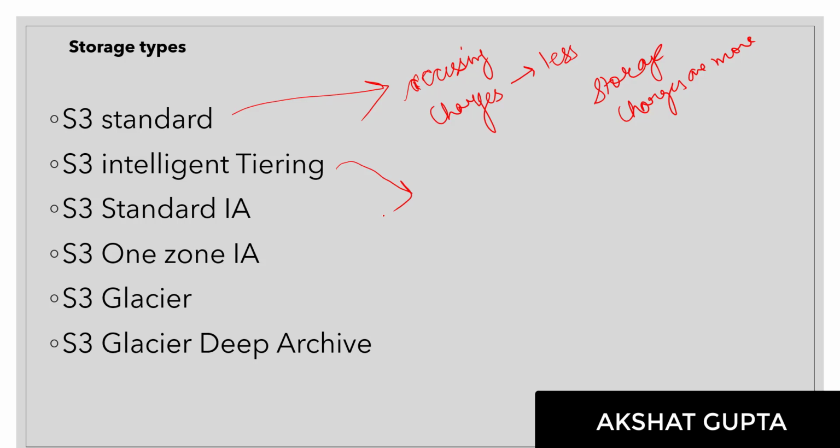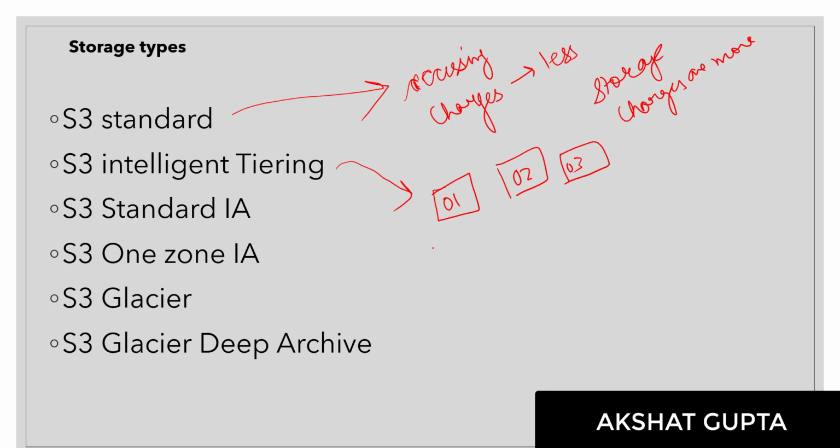So what exactly is S3 Intelligent-Tiering? Basically, it optimizes the cost by moving the data to a cost-effective access tier in case of usage or non-usage. Let's take an example. Let's say you have enabled S3 Intelligent-Tiering. Now let's consider there is an object O1, another object O2, and another object O3.